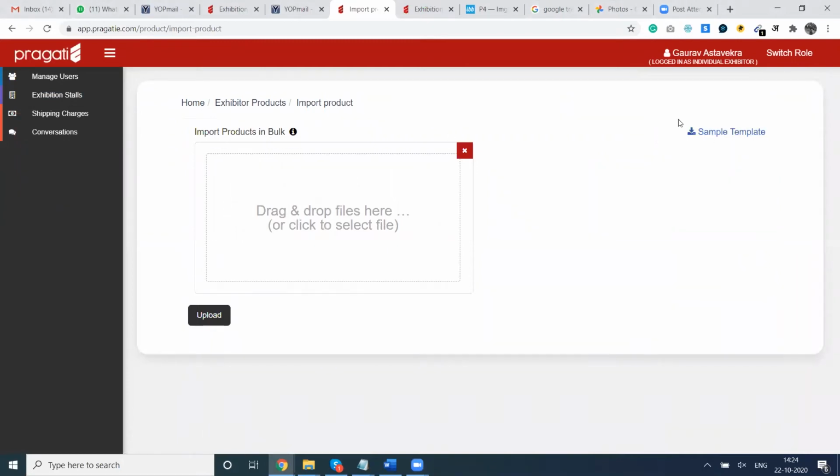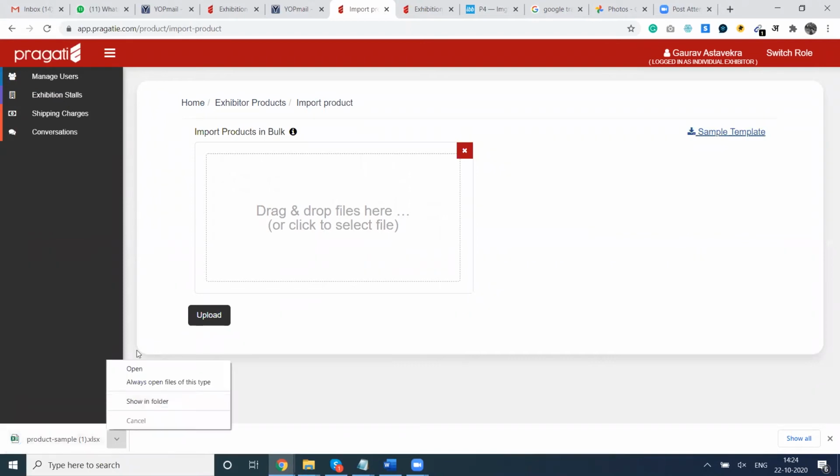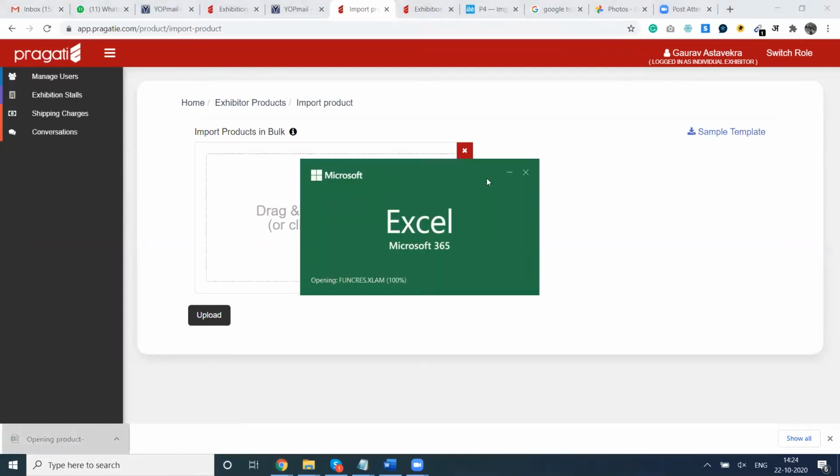You can see there's a link available which is sample template. On the right hand side, there's a link called sample template. If you click it, it will download a template. In the same template, the same format, you have to update the information, and then we will use the same file to upload all the products at once.